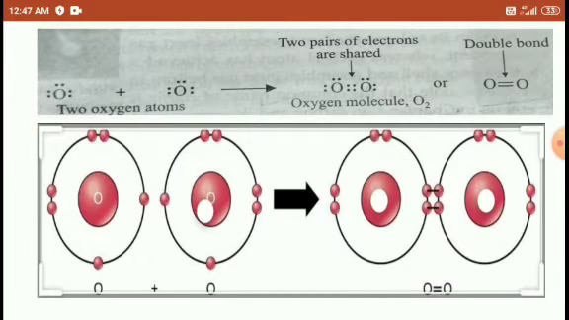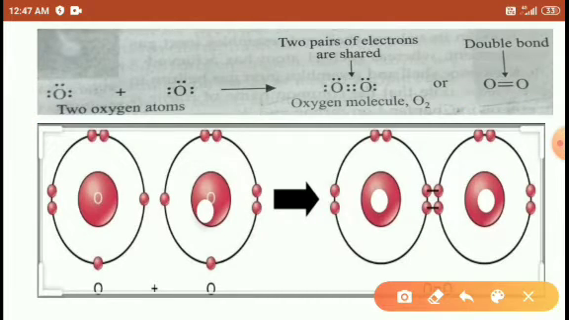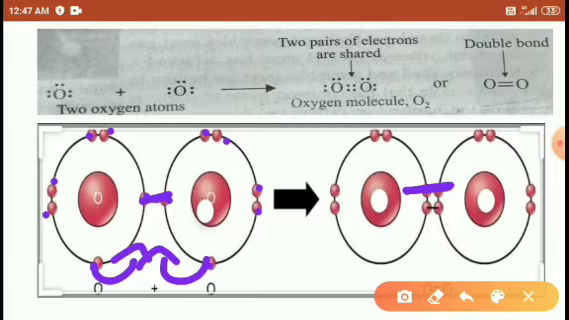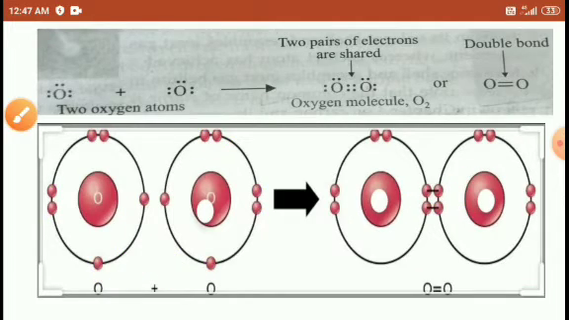Right students, look here at one more figure. Oxygen has 6 outermost electrons: 1, 2, 3, 4, 5, 6. The second oxygen atom also has 1, 2, 3, 4, 5, 6. These share to form one bond here. Again, this one also mutually shares, forming the second bond of the double bond. So this is about the formation of the double bond of oxygen. Right students?